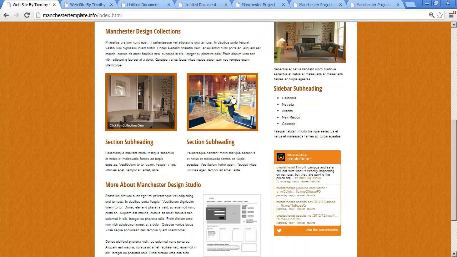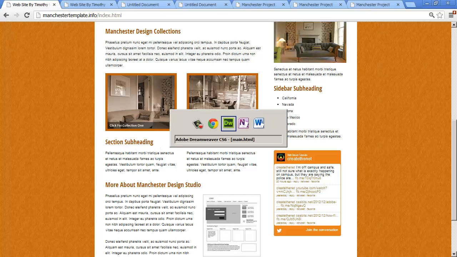Now we've got a couple of images here. And again, we're not worried about the rollover effect right now. We just want to pull the images into our page so we can format them later on. You're also going to notice there's a couple of small subsections down here. We're going to do that as well.